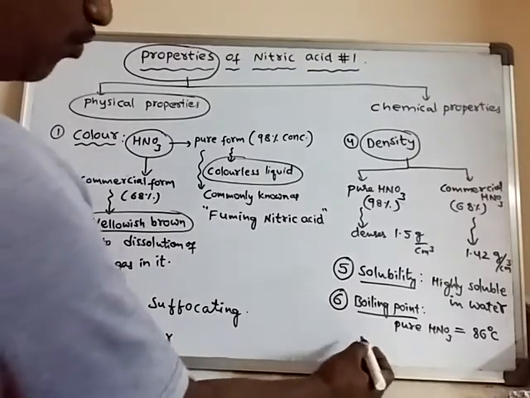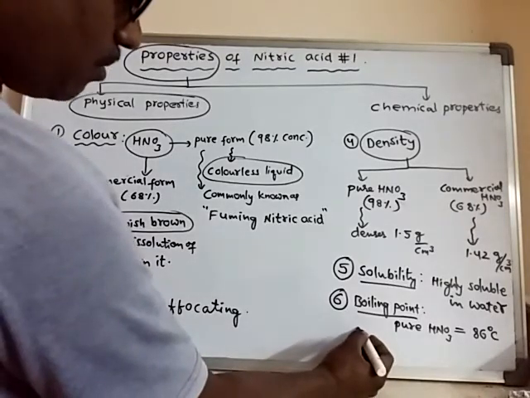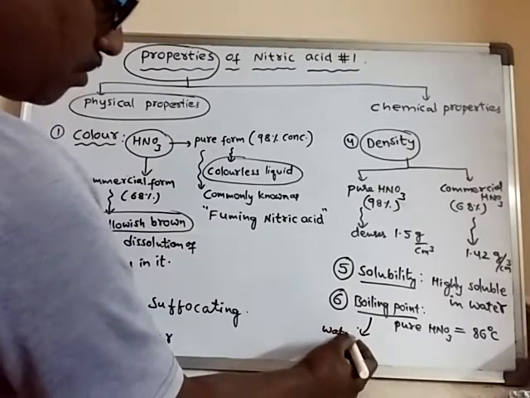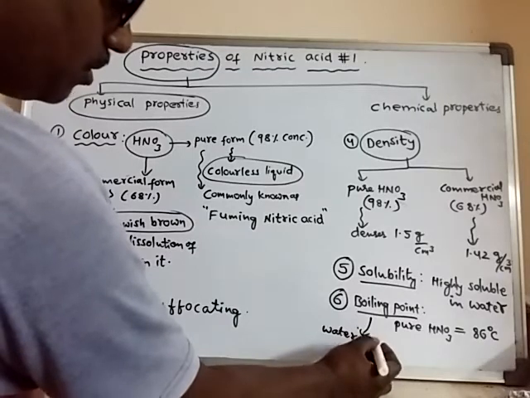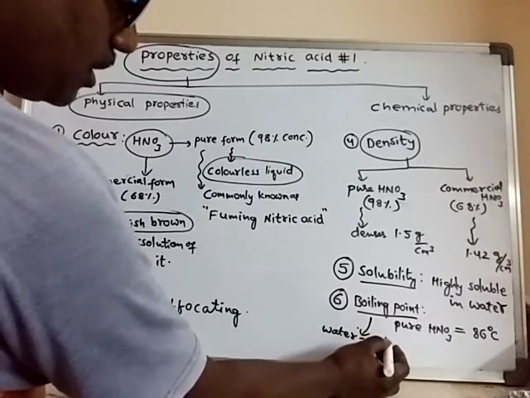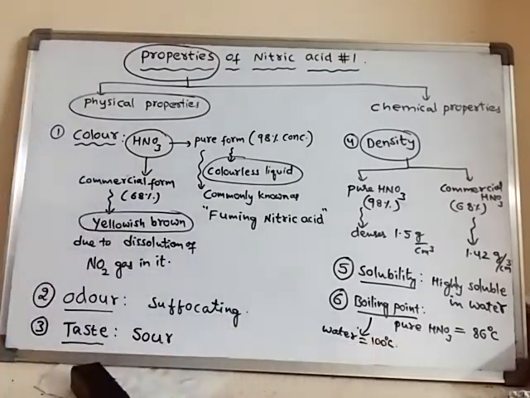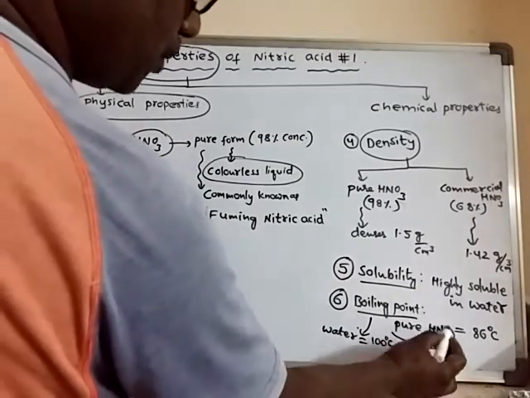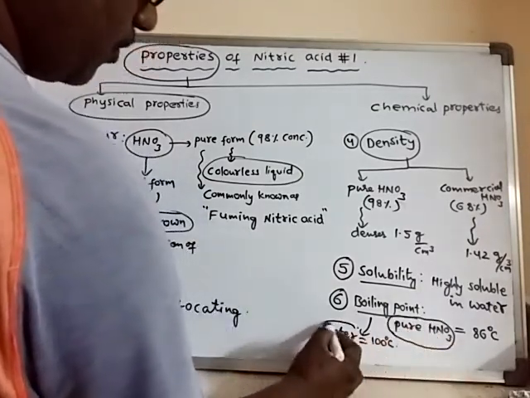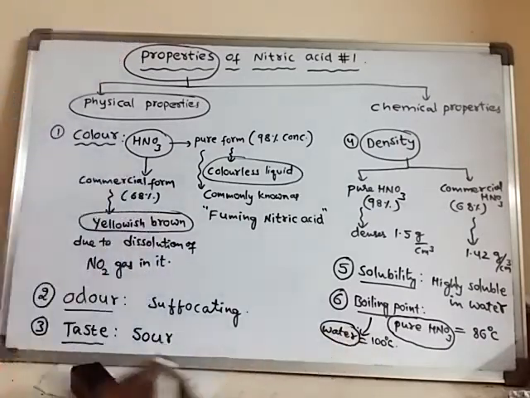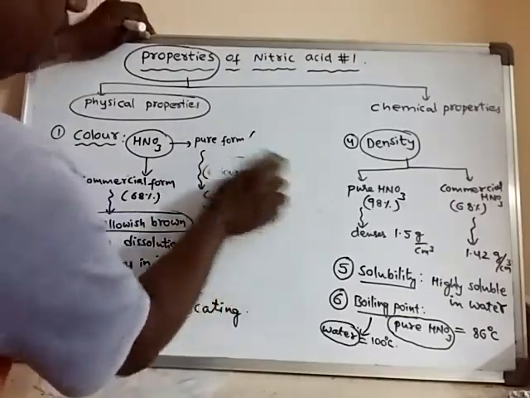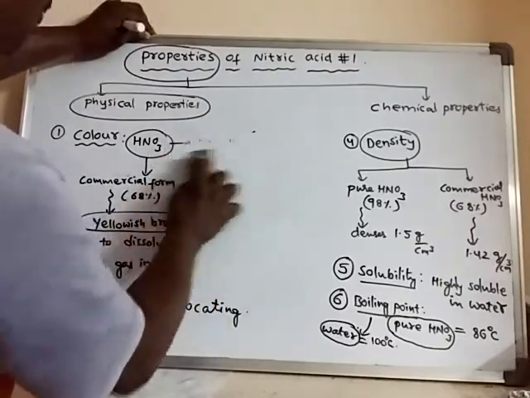What is the boiling point of water? The boiling point of water is how much? We already know that it is 100 degrees centigrade. But if we mix pure nitric acid and water, what happens? They form a constant boiling mixture.